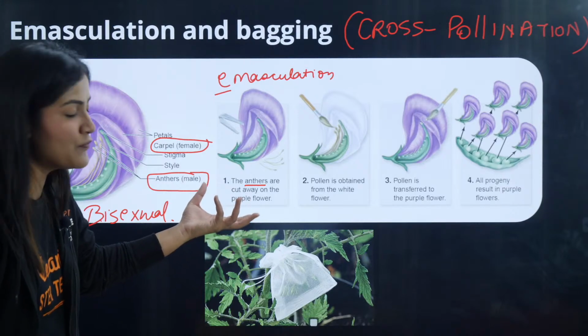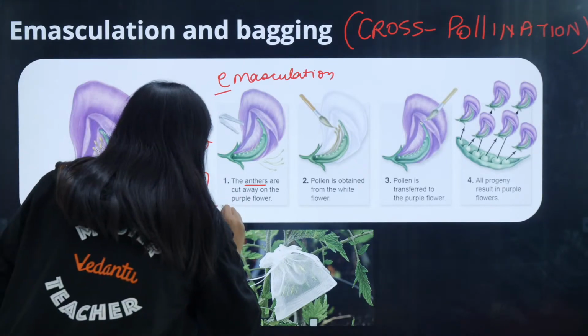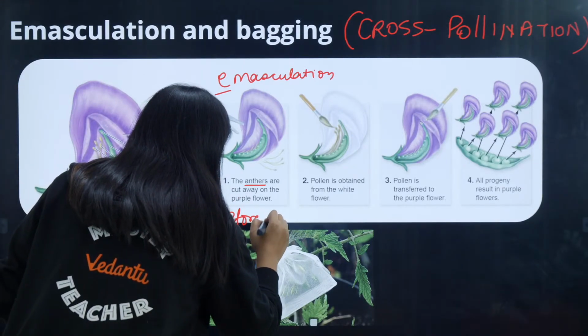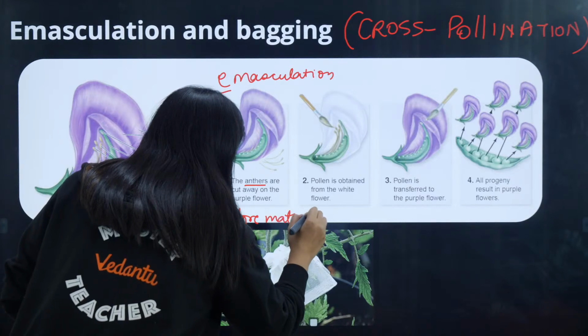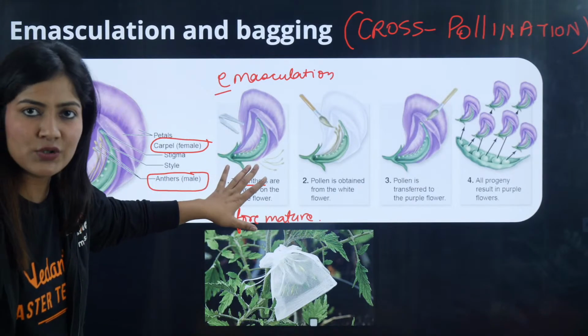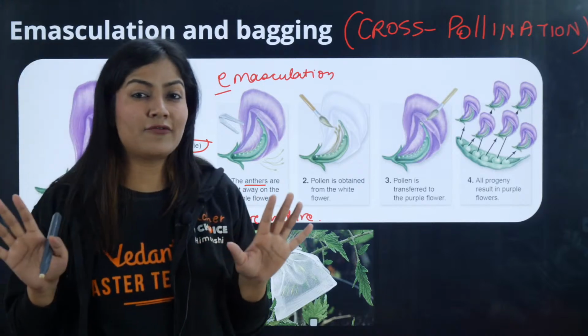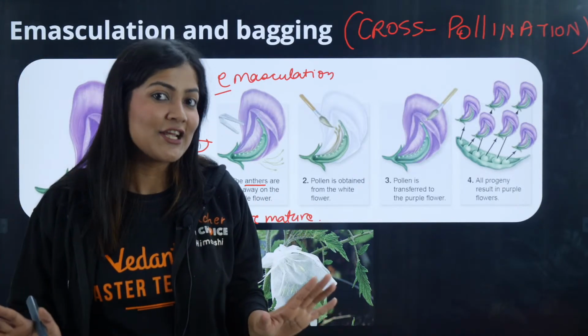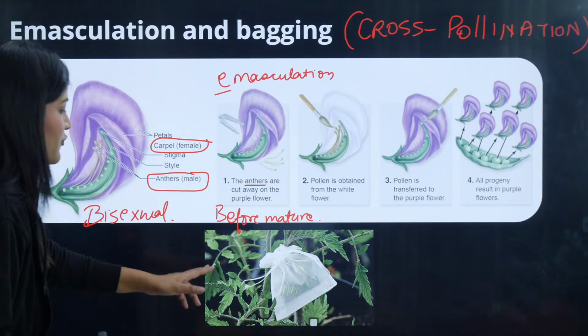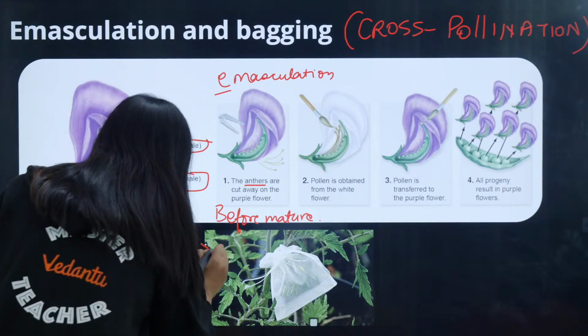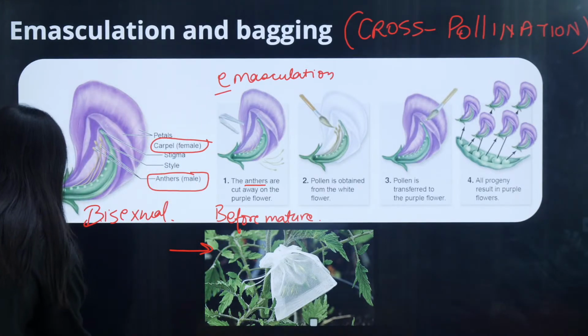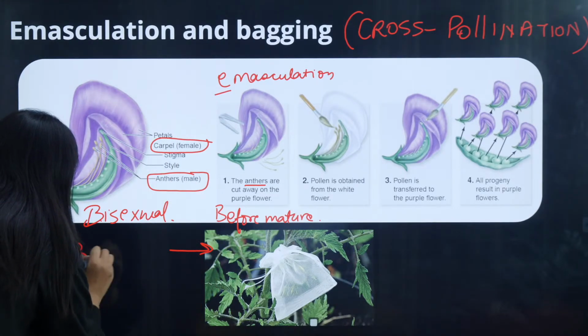We are going to cut and remove the anthers before maturity, when the flower is very small. Now, once the emasculation is done, we want to protect the stigma from unwanted fertilization, and hence we are going to do the second part, that is bagging.